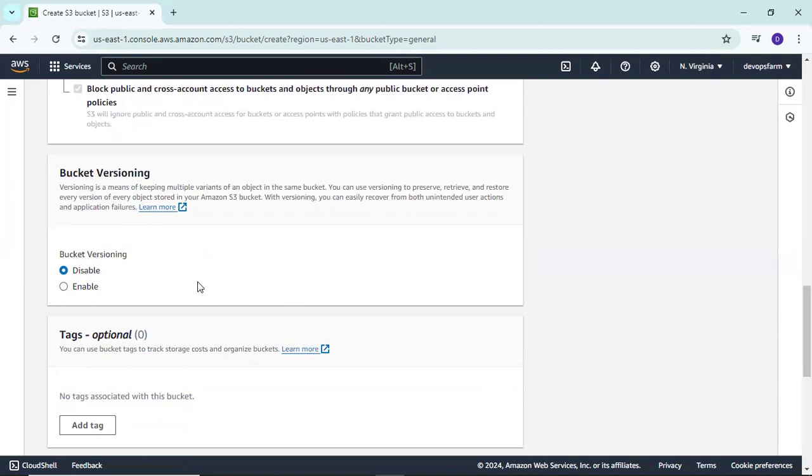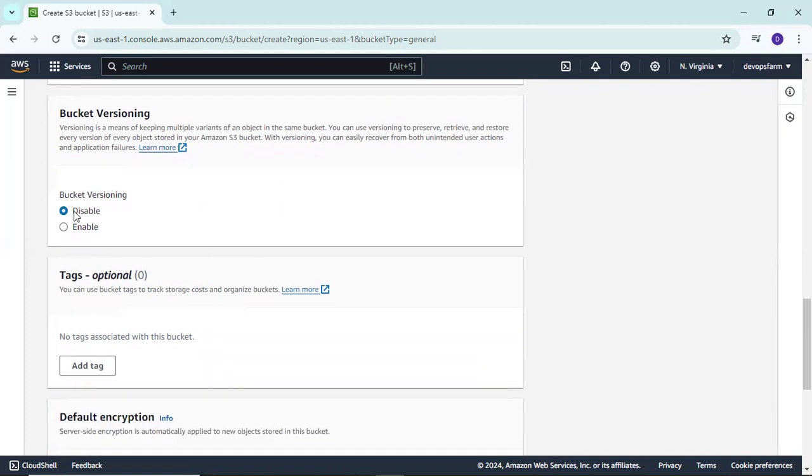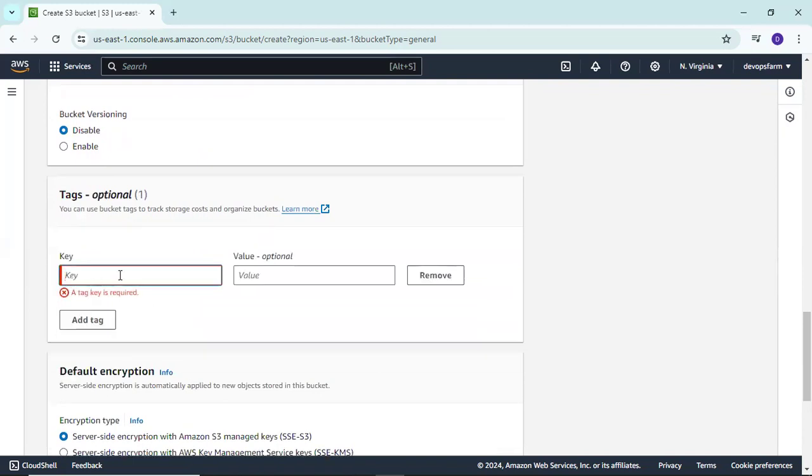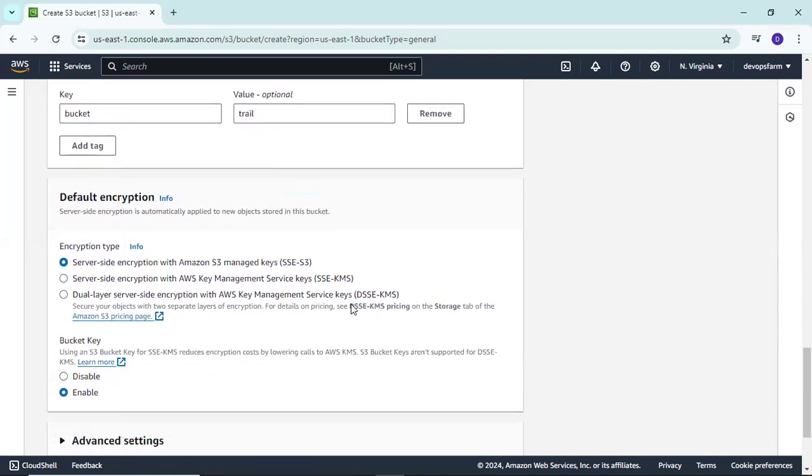Next is bucket versioning. We already discussed it: if the same file is stored again and again, will the version be updated or not? Here we are disabling it. You can also add a tag here, like key trial and value try. The tag is optional, not compulsory.